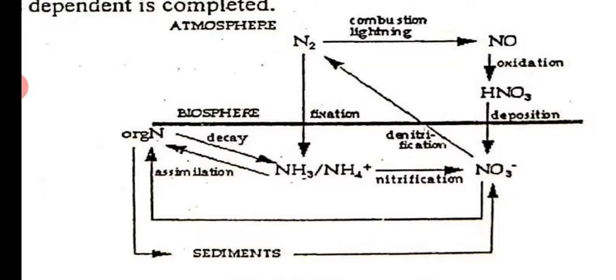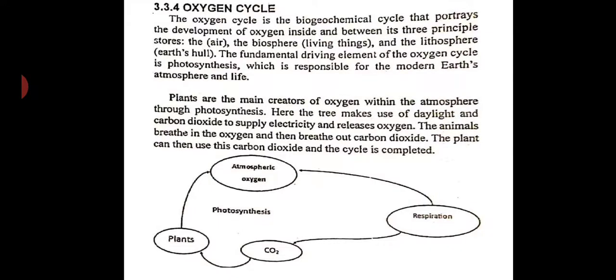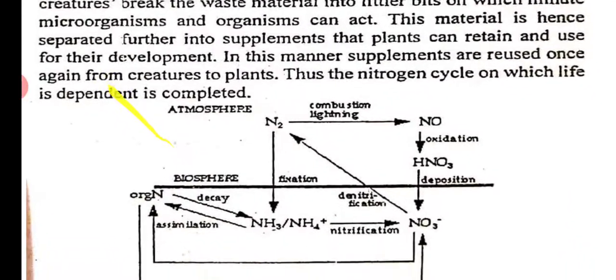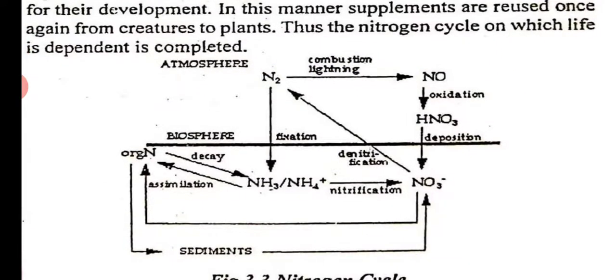In the atmosphere there is nitrogen gas, around 79% of the air, and due to combustion and lightning, due to high temperature, whether it is lightning or combustion in automobiles, this nitrogen, which is normally inert and does not react, gets converted into oxides of nitrogen. You can say it is converted to NO.